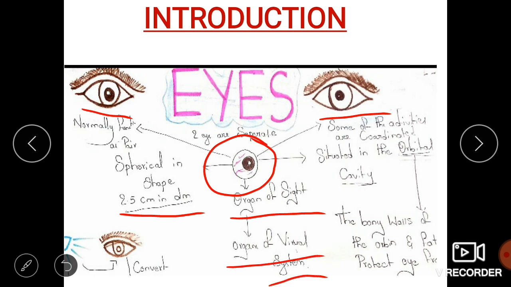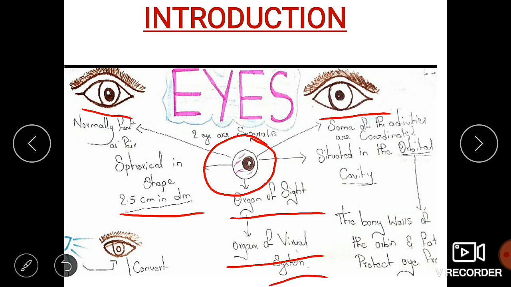We don't know where the eye was originally situated. From its appearance, we see that the eyes are located on the face. The two eyes are separated by the nose.